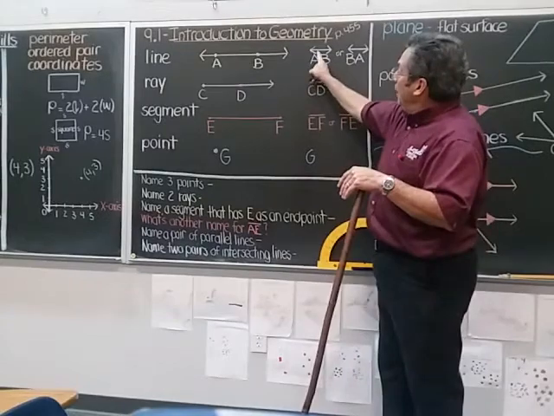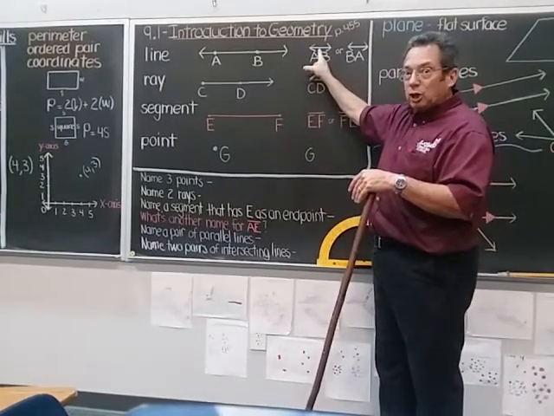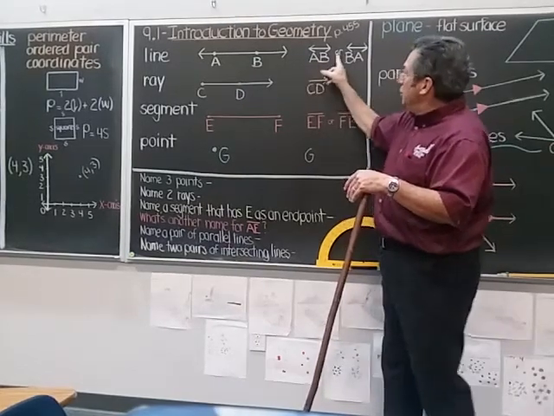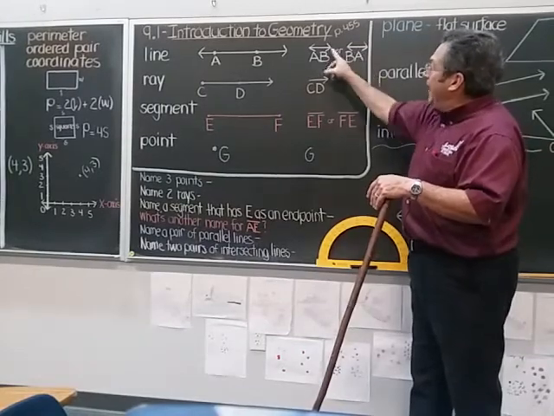So this could be called line AB. And you write this symbol above those letters. That means everybody knows you're talking about a line AB. But you could also call it line BA. All right? So line BA or line AB.